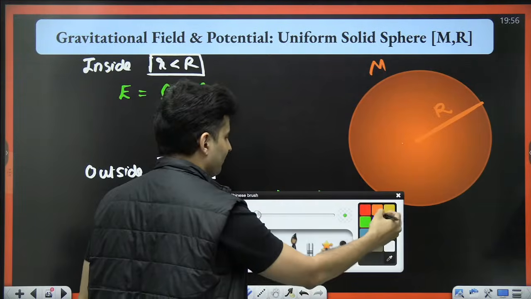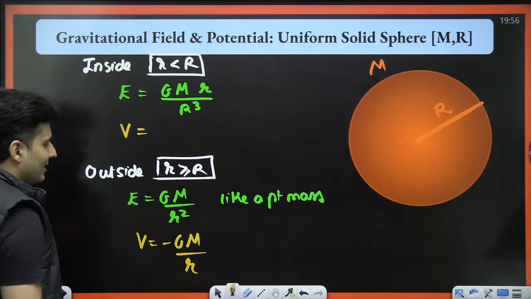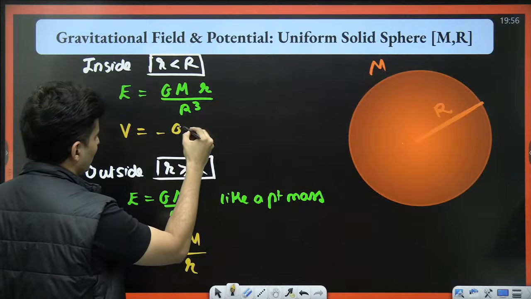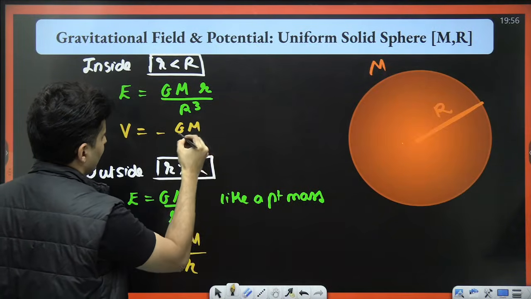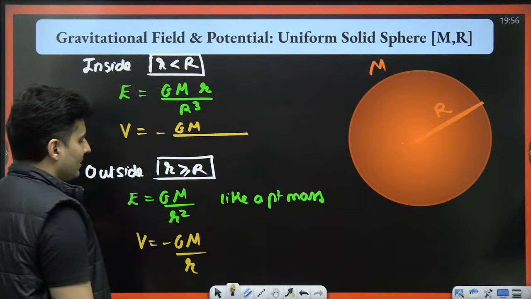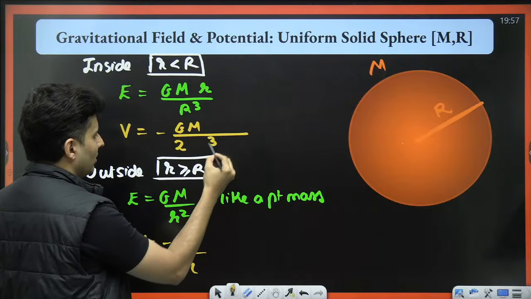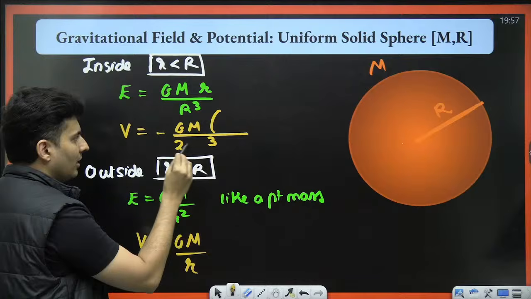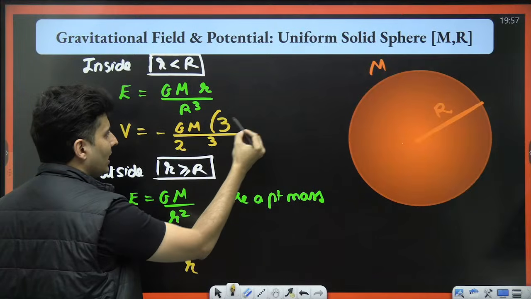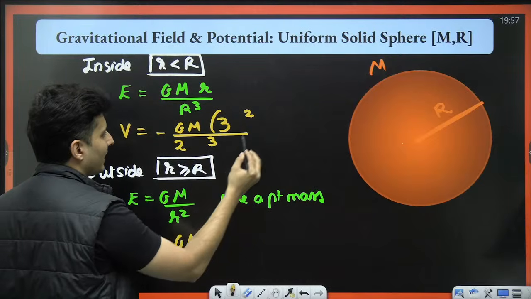Nice. Okay. For potential, the formula is slightly weird. You put minus, you put G, and you put M. Those are standard things. But here, you put the number 2 and put cube, and here you put the number 3 and put square. 2 cube, 3 square. That's all.